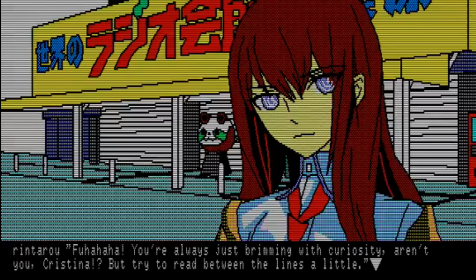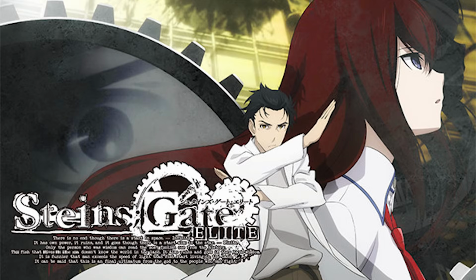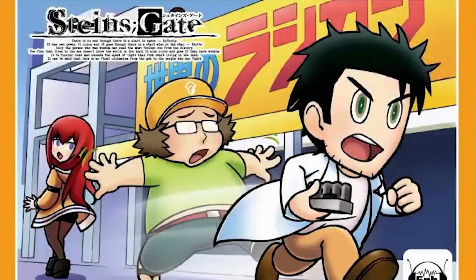Also, please do not confuse Variant Space Octet with Steins Gate 8-bit ADV, the Nintendo Switch exclusive bonus to Steins Gate Elite. 8-bit ADV is just an abridged retelling of some parts of the original Steins Gate in 8-bit format, with very little relevance to the wider series, but that too is another piece of side material you may want to check out if that interests you.